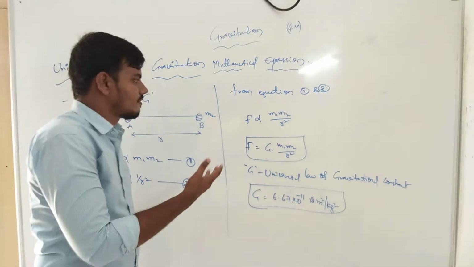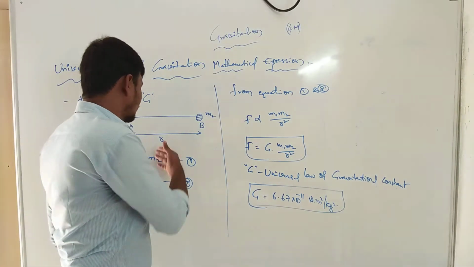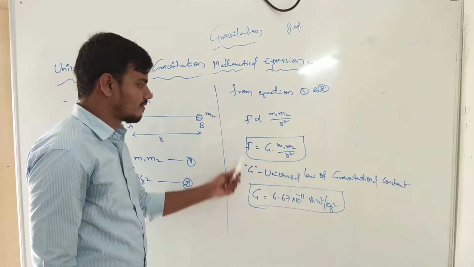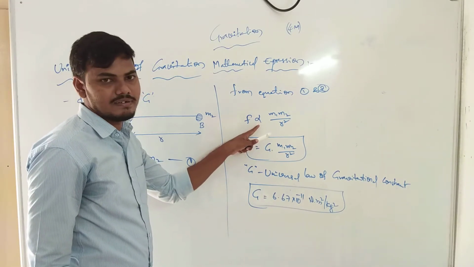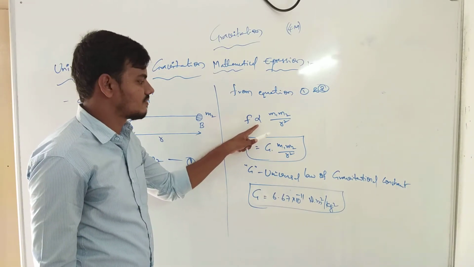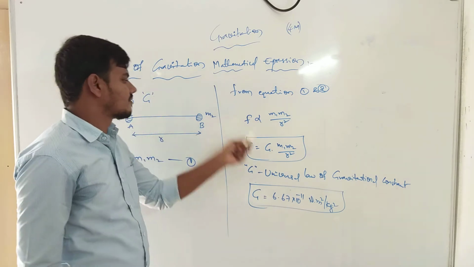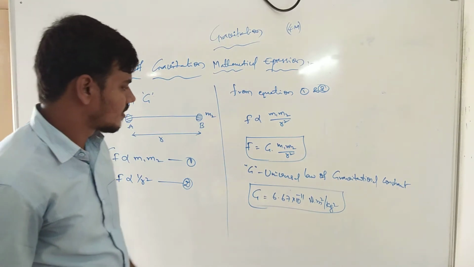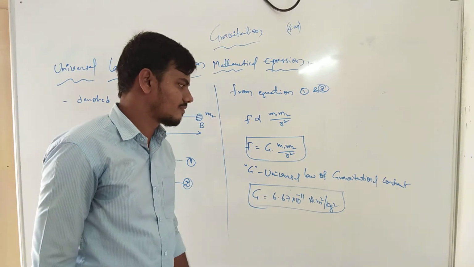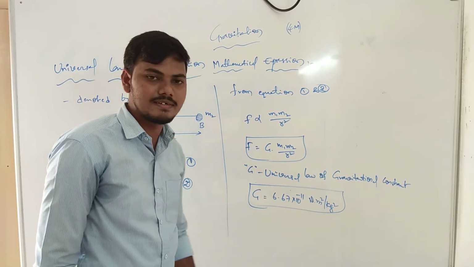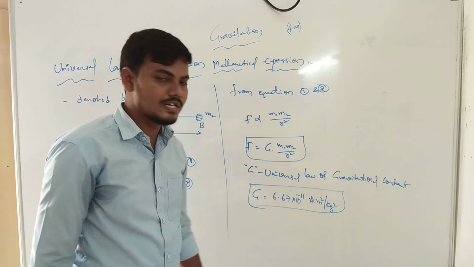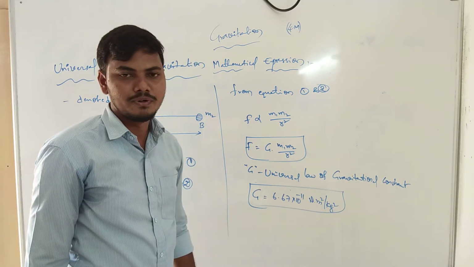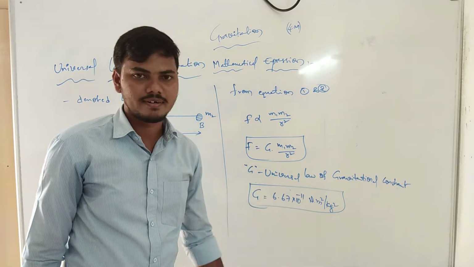Okay? Now from equations 1 and 2, F is directly proportional to m1 m2 by r square. Now F is equal to, removing the proportionality, a constant factor. What is the constant factor? We can take it as the universal law of gravitation constant capital G into m1 m2 by r square. So capital G is equal to 6.67 into 10 to the power of minus 11 Newton meter square per kg square.